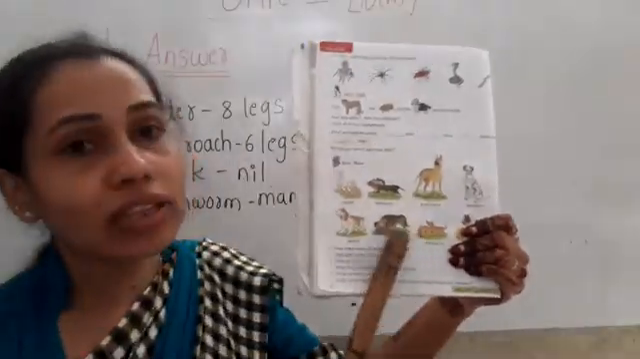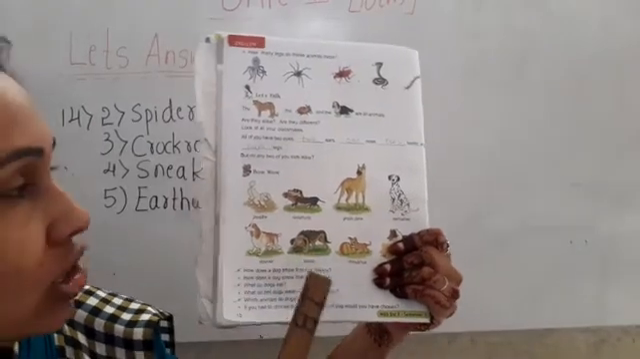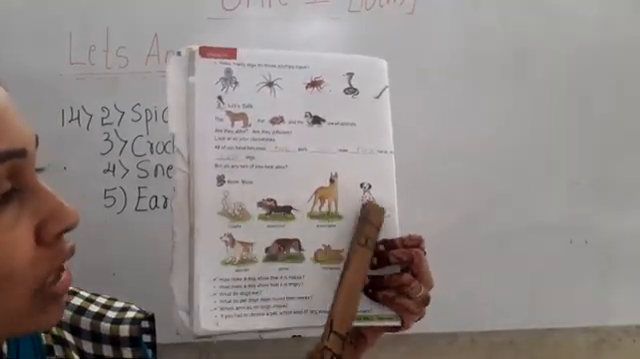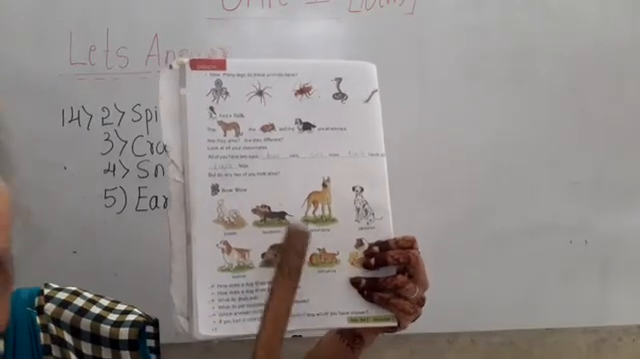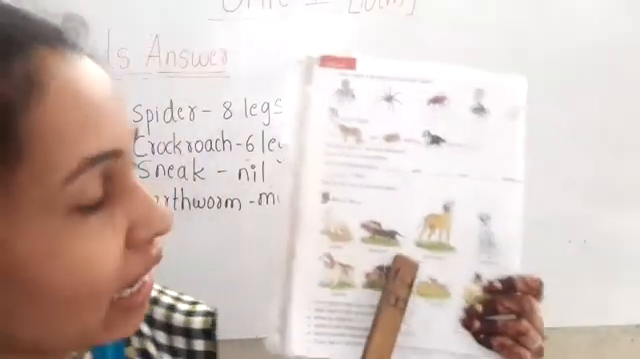So here there are different types of dogs. Okay, children. There are different types of dog. 1, 2, 3, 4, 5, 6, 7, 8. There are 8 different types of dog. They have different names, children.